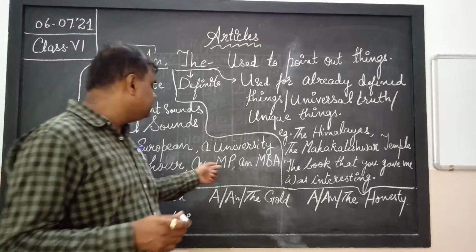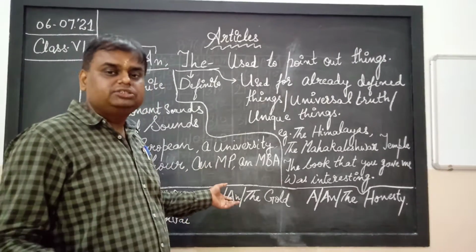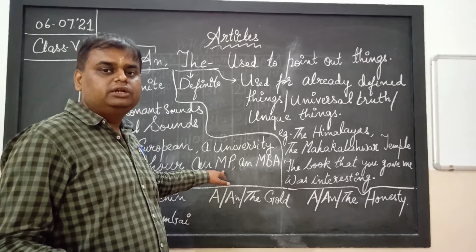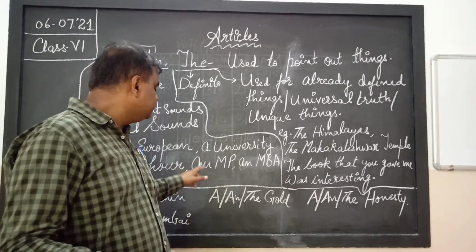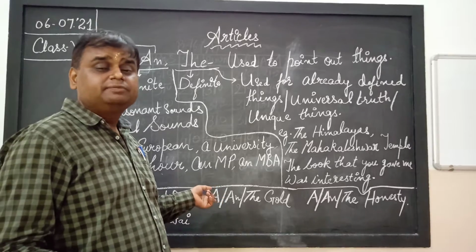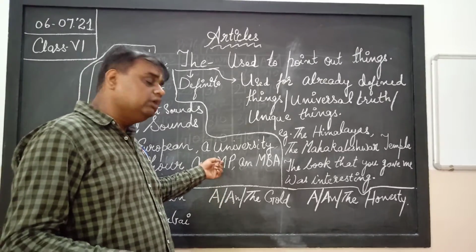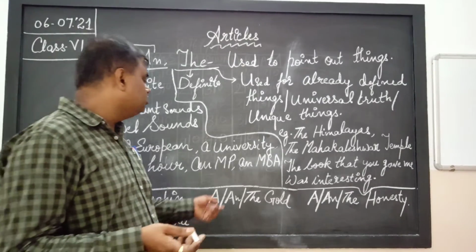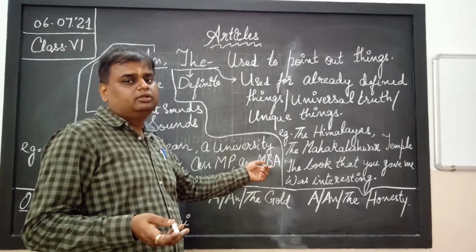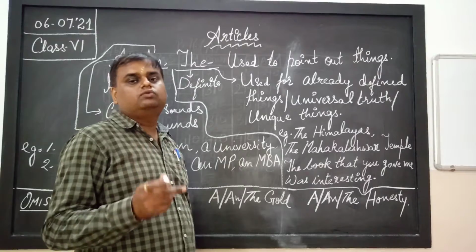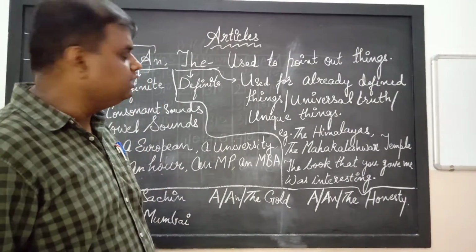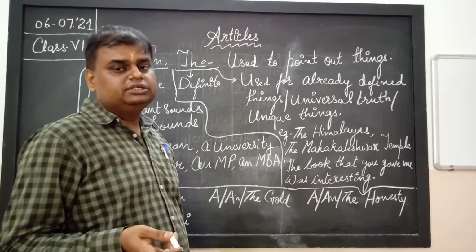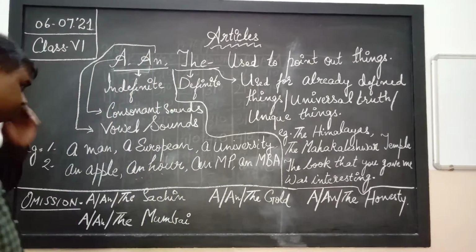Now you see an MP. MP means members of parliament. M is a letter which is a consonant, but then also we have put an. Why? Because it is sounding like a vowel. M is sounding like a vowel. Now an MBA. M is a consonant, then also we have used an. Why? Because it is sounding like a vowel. Isn't it? So this was the usage.